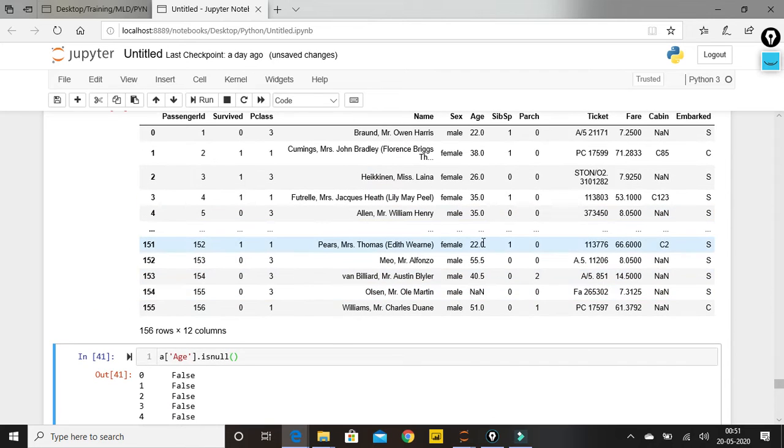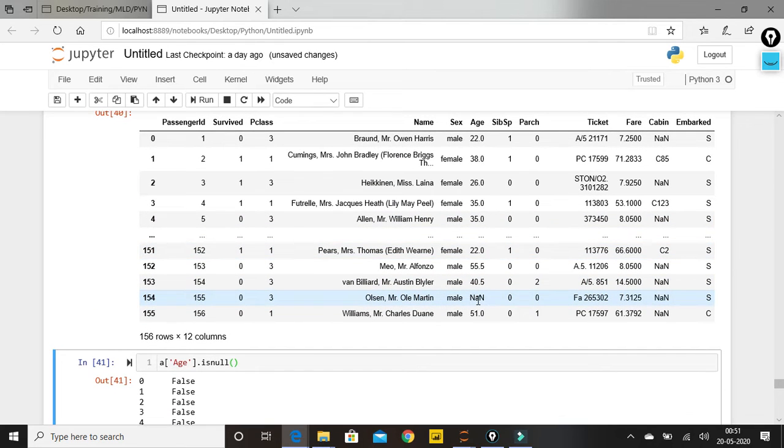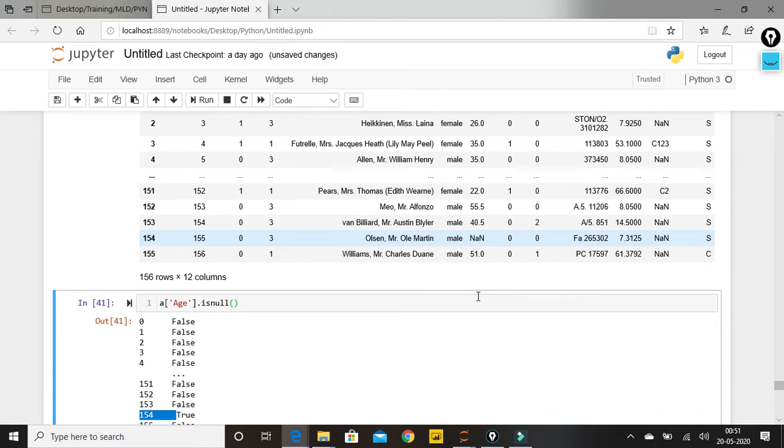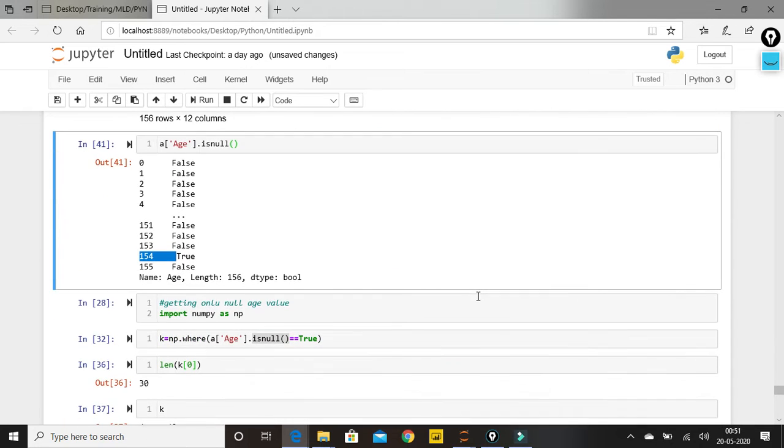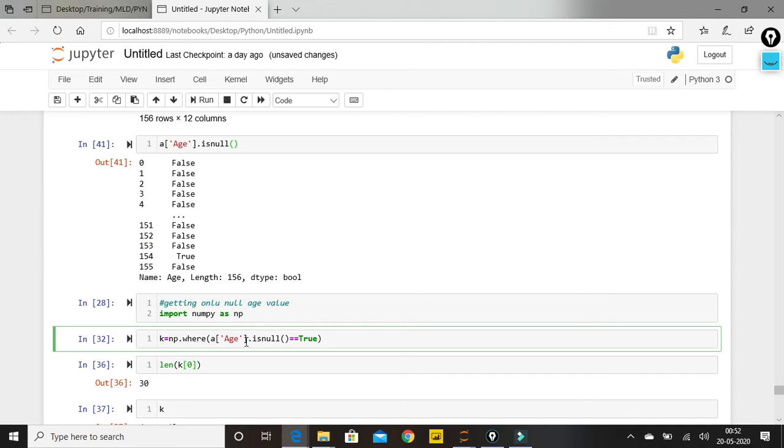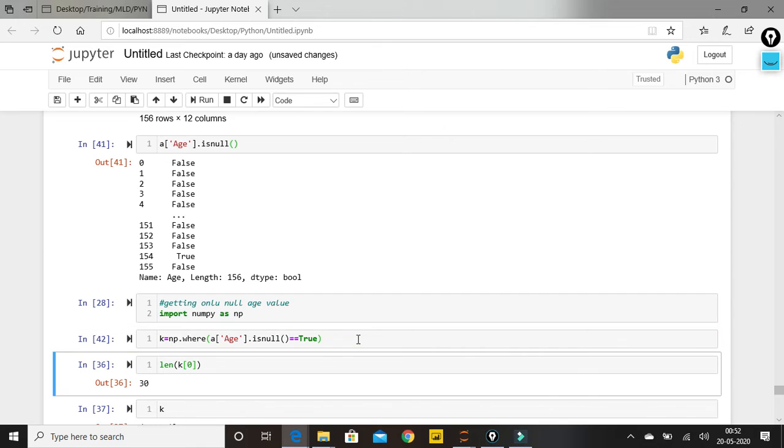You'll be able to find in this data frame it is a NaN value in my age, meaning it is a null value. I need to find all the rows wherever my age is null. So what I can do is use numpy for this kind of row operation. I've imported numpy and used the where function, where a of age dot isnull is true, otherwise false. Wherever my age is null, store it into a variable called k. So I'm going to execute this.